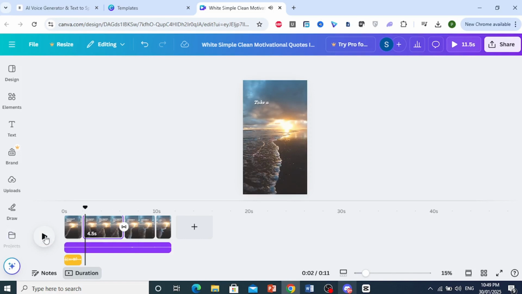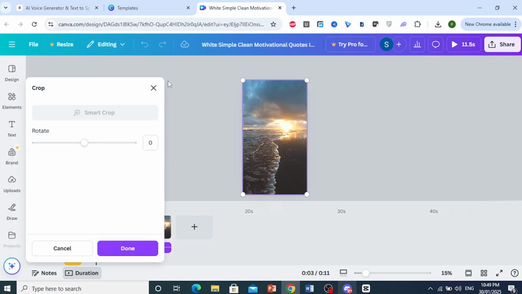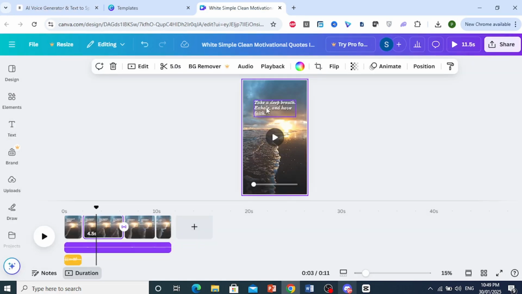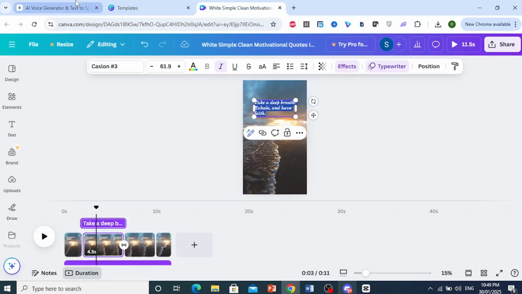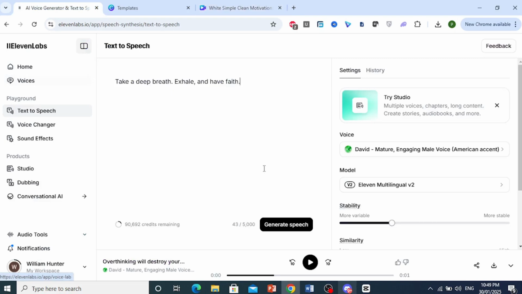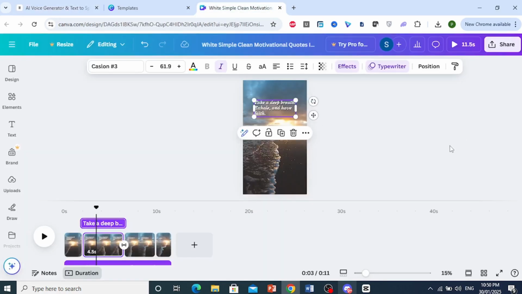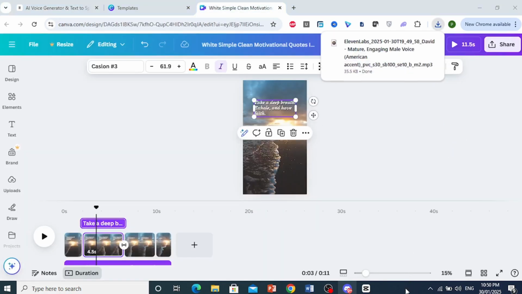Now here, we want to add another audio clip. So you repeat the same process. You take the text, double click, copy the text, and generate a new one. Click on generate speech. Whatever's generated, you go ahead and download that, and then repeat the same process again. It's really that easy and simple, guys.